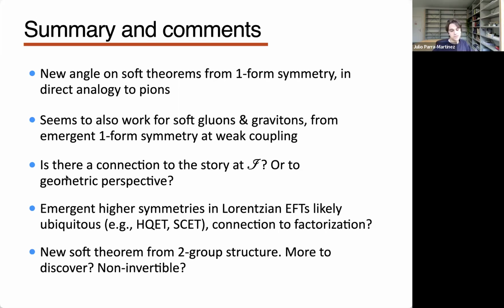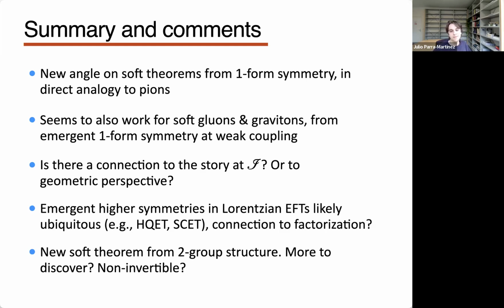And is there a connection to this geometric perspective that I didn't talk about, but this idea that soft theorems just move you in the moduli space of vacua? For pions, we know for sure this is the case. The Adler zero is because if you have a symmetric coset, by taking a soft pion theorem, this is like a constant shift in the field. So you're just moving around the manifold, which is the set of vacua, which is identical at every point. That's why you don't see any change.